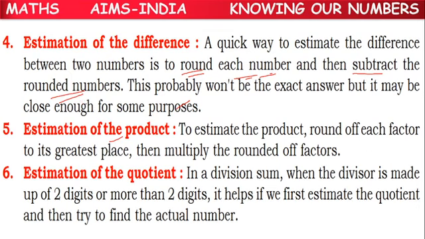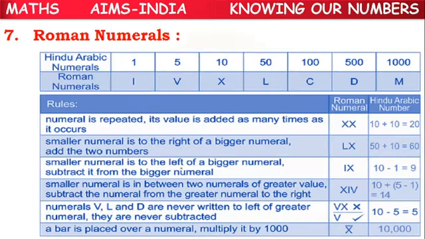Estimate the product: first we round off each factor to its greatest possible place, then we multiply the rounded off factors, not the given factors. Then estimation of quotient. All these we have learnt already.